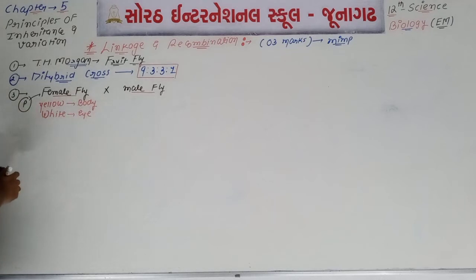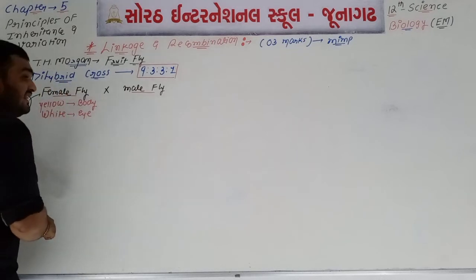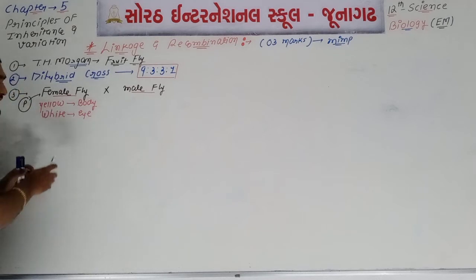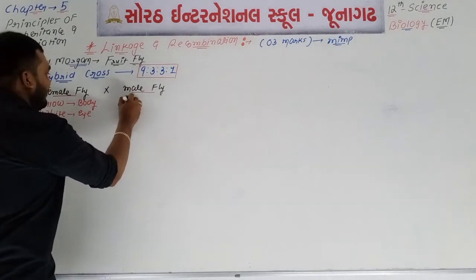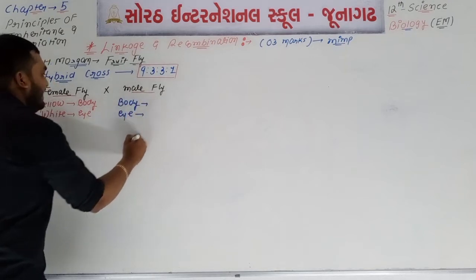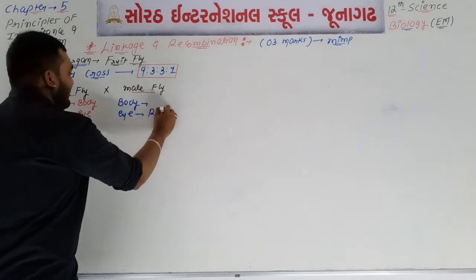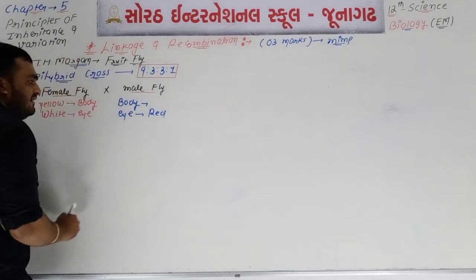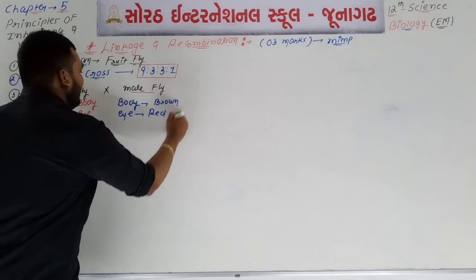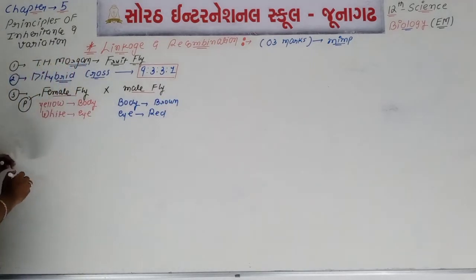So there are two characters, yes or no? Dihybrid cross means inheritance of two genes. So for inheritance of two genes, two characters are selected. Here, the color of body and the color of eye: red colored eye is there, and brown colored body is there. Two characters are there. Yes or no?